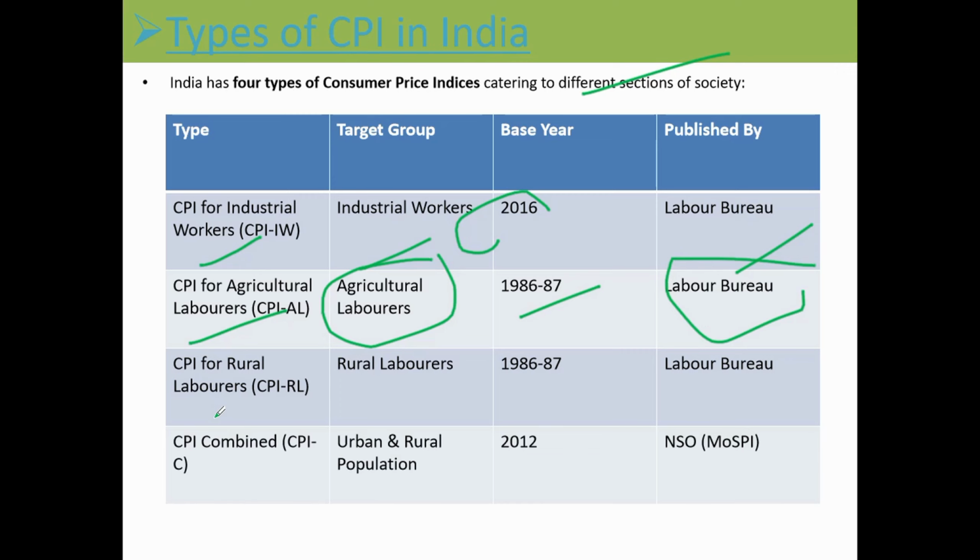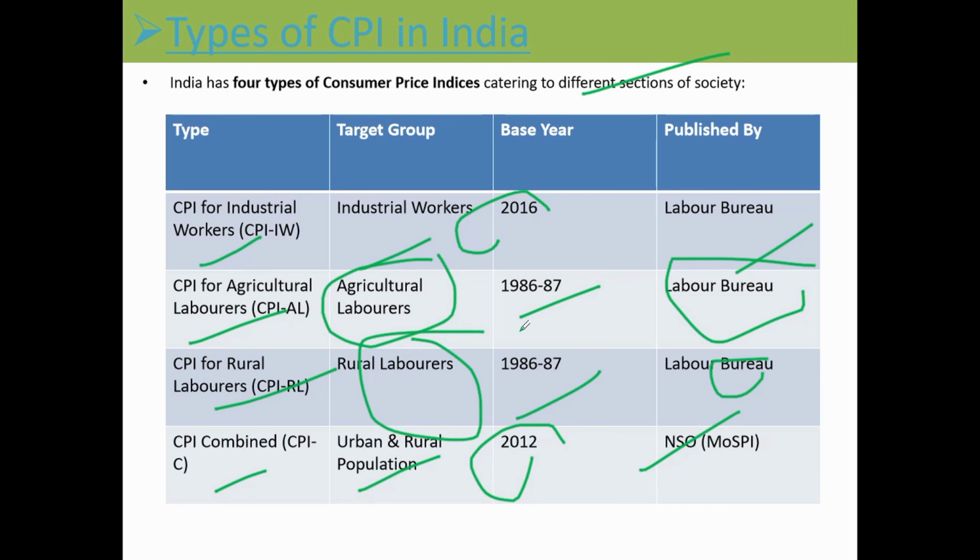And CPI for Rural Labourers. The target group is rural labourers only, and the base year is 1986-87, published by the Labour Bureau. And CPI Combined. It targets the urban and rural population. The base year is 2012, and it is published by NSO and the Ministry of Statistics and Programme Implementation. This is an important point. In UPSC, UPPCS and BPSC, questions directly come from this slide. You have to focus.